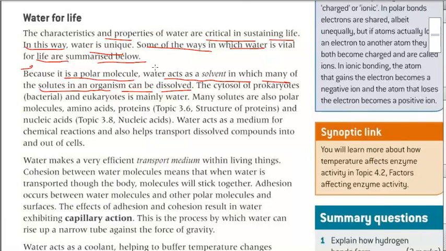So because water is polar in nature, water can act as a solvent in which many solutes in the organism can be dissolved. The cytosol in prokaryotes, bacteria, and eukaryotes is mainly water. Many solutes are polar molecules, such as amino acids, proteins, and nucleic acids. The solutes are also polar molecules, amino acids and proteins.